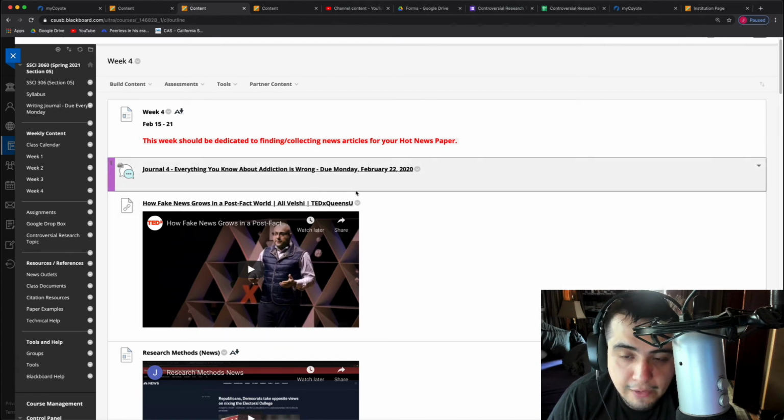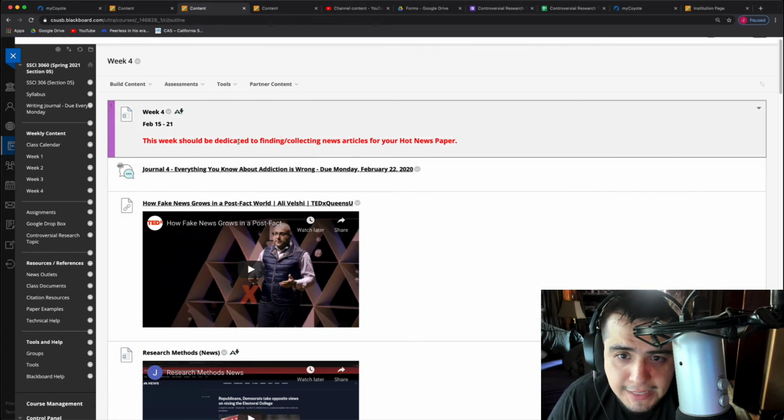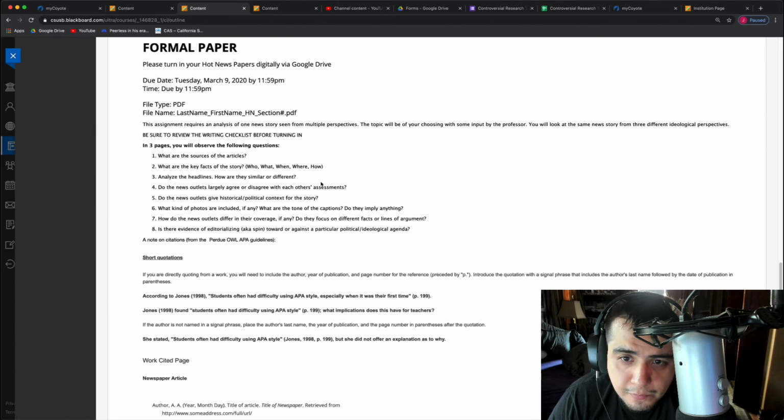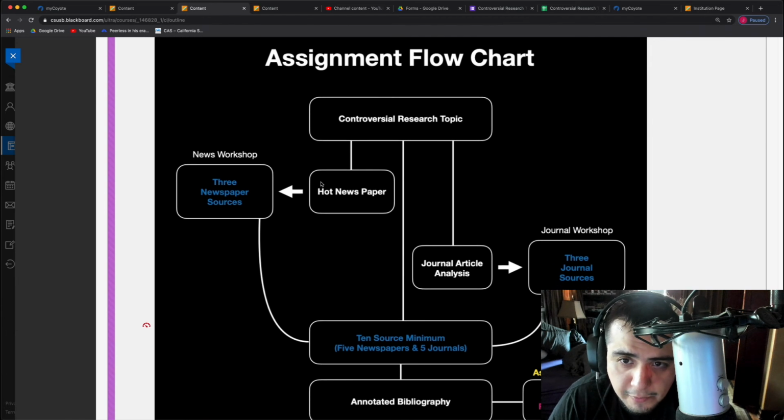On Thursday, we'll be having a meeting going over the sources that you're finding, and we're going to start working through those, okay? Other than that, that's what we're going to be doing for the week. So make sure that the week is dedicated to finding and collecting news articles for the hot newspaper. And if you're curious about how all of this puts together, I also referenced the assignment flowchart.